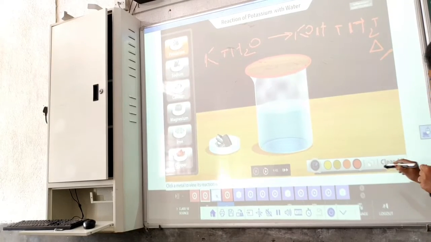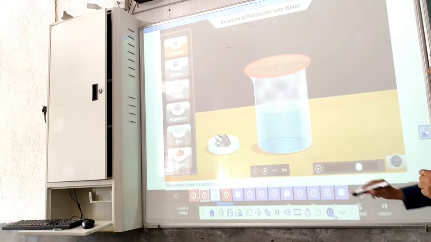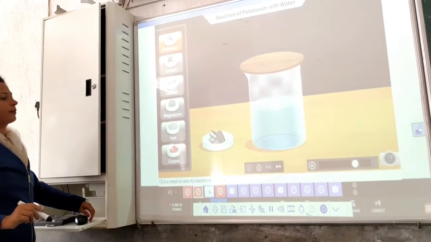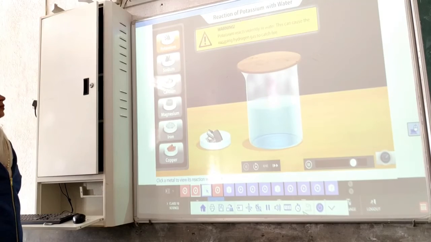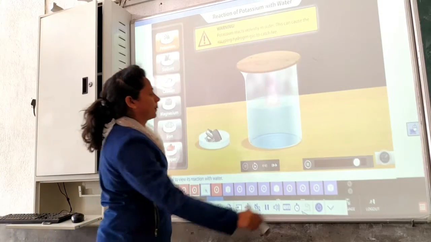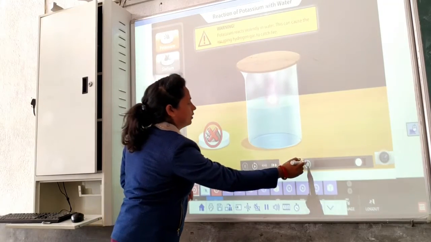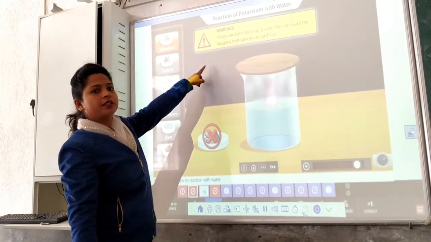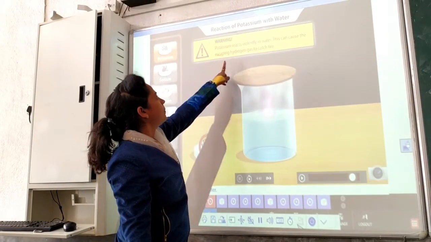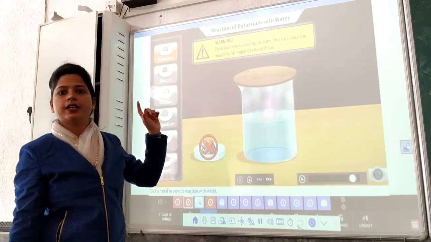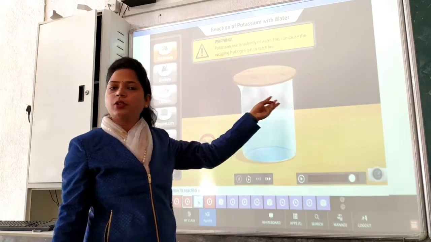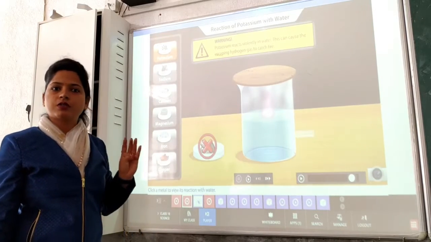Clear? Now let's see the potassium bursting out of it and causing damage. Be careful while performing this experiment. Again, avoid adding large pieces. Have a look at this point. Potassium reacts violently in water. This can cause the escaping hydrogen gas to catch fire. Now we have just seen in the reaction that along with potassium hydroxide, H2 is also released.